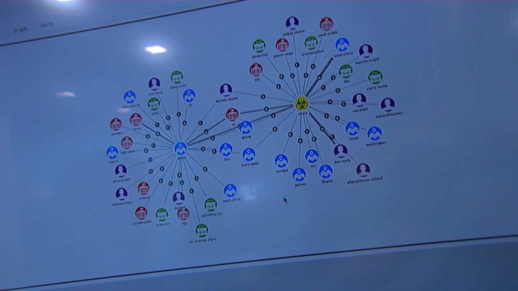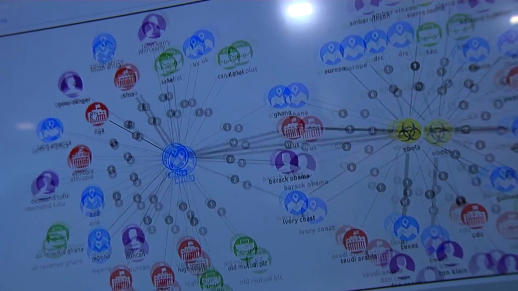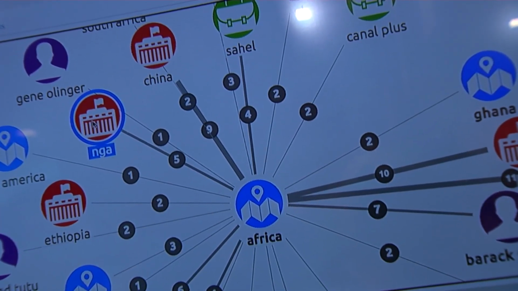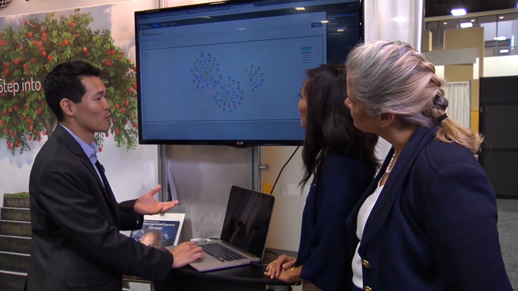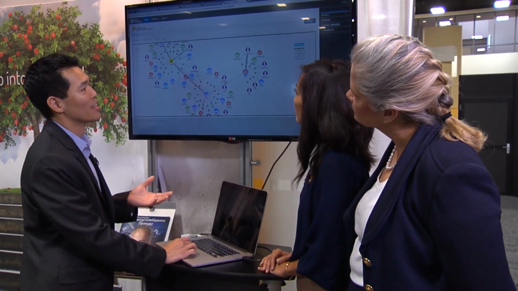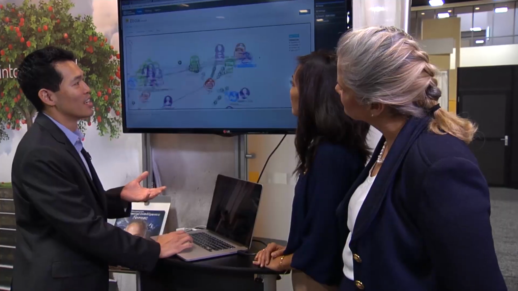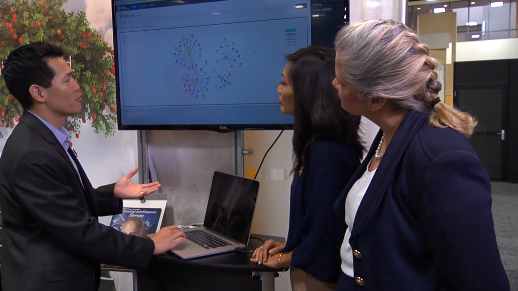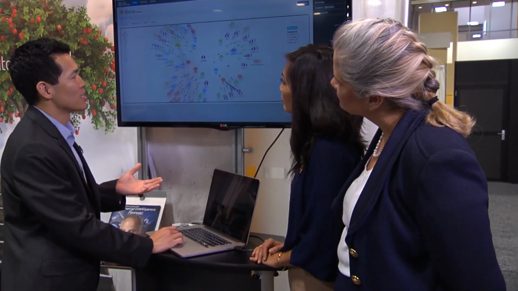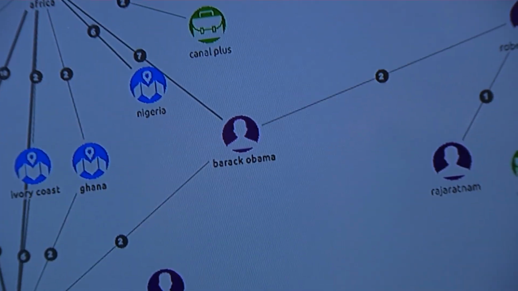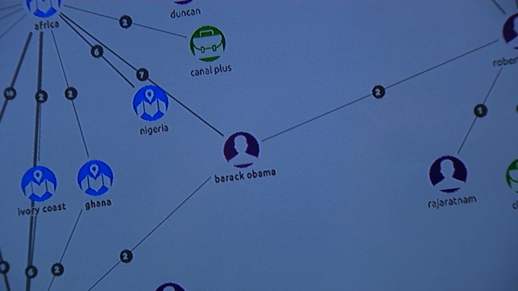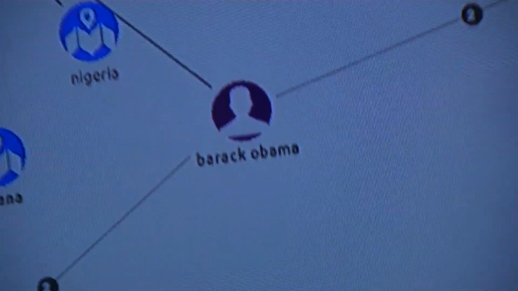So zooming in, we can see that Africa is also related to this NGA organization, and you know the NGA has done some really good work with Ebola recently. And then of course with the NGA, they're connected to this Robert Cardillo person here, and then I can expand his graph. And as you can see, there's a Barack Obama entity that's connected, activity-wise, to this Robert Cardillo, Ebola, and the Africa objects.